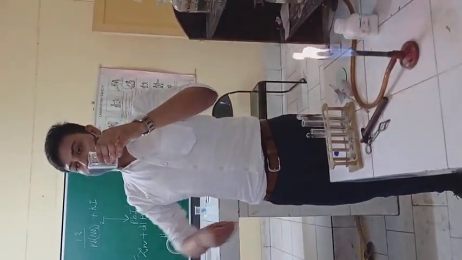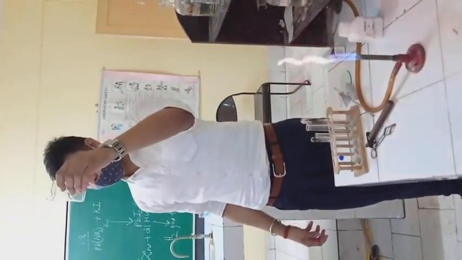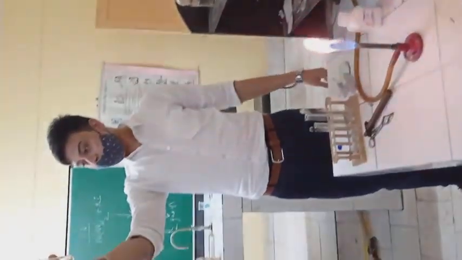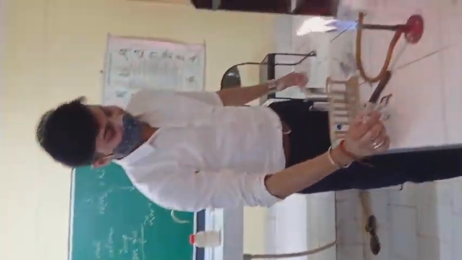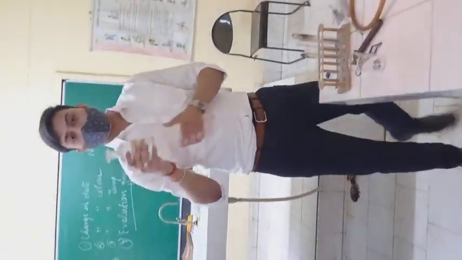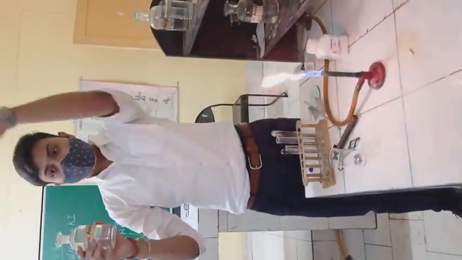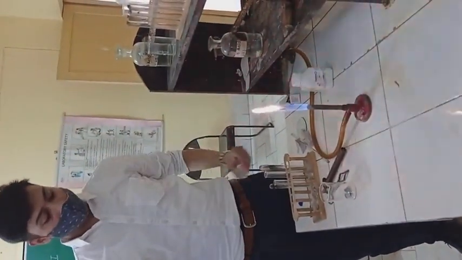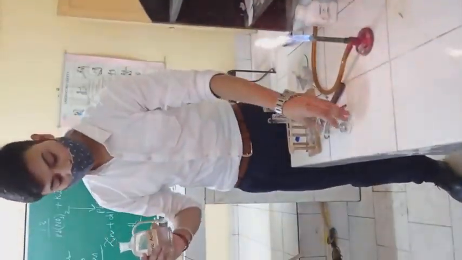This is a beaker. I am taking a small quantity of zinc granules into it. Are you all able to observe the zinc granules? Yes, sir. This is your dilute HCl, that is hydrochloric acid, okay? Now we will pour some hydrochloric acid onto these zinc granules and let us see what will happen.